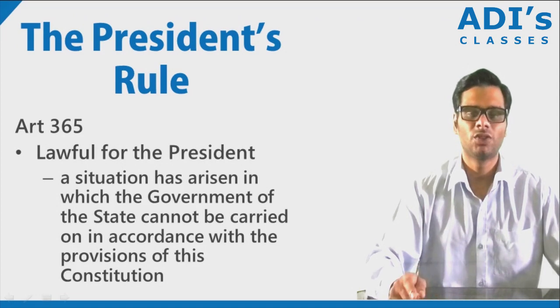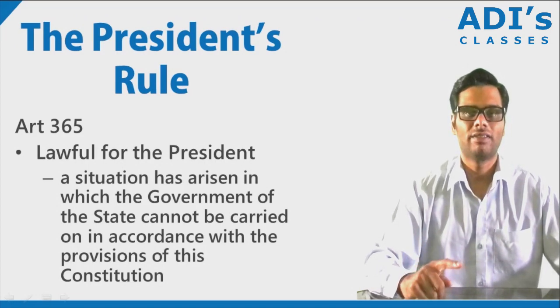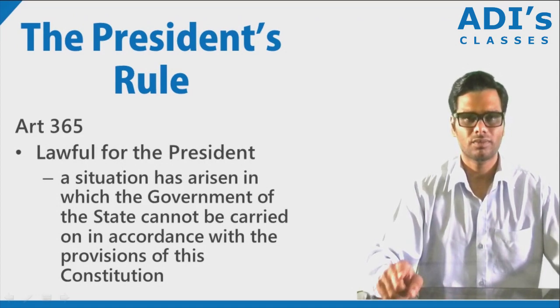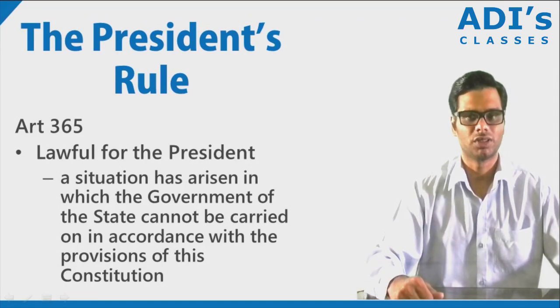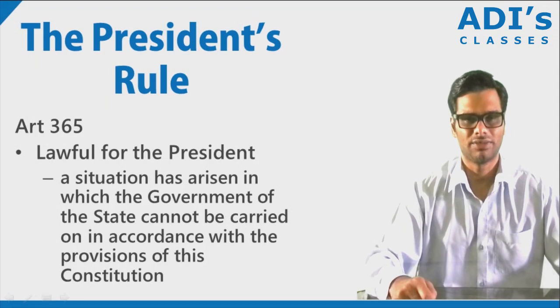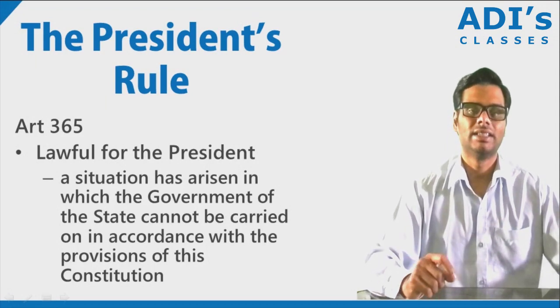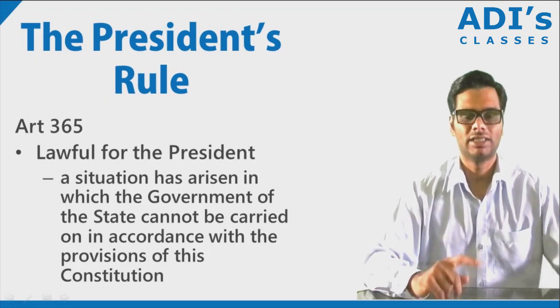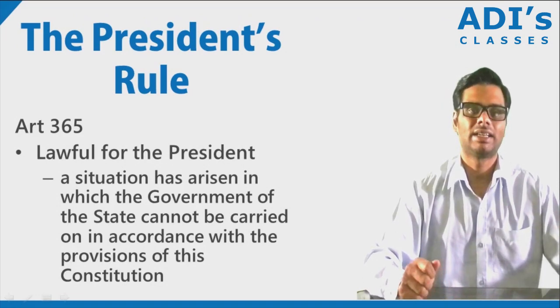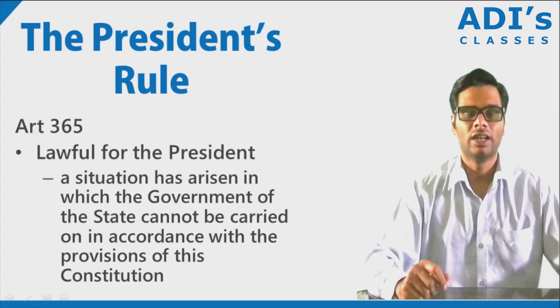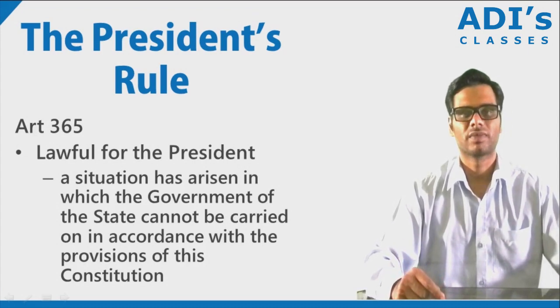So the states have to give effect to the union government's decisions, and if they don't, then they are in abrogation of the constitution. This is under Article 365. So if any state is not giving effect to the executive decisions or orders from the union government, then that state is not functioning in accordance with the constitution. Then president's rule can be imposed.